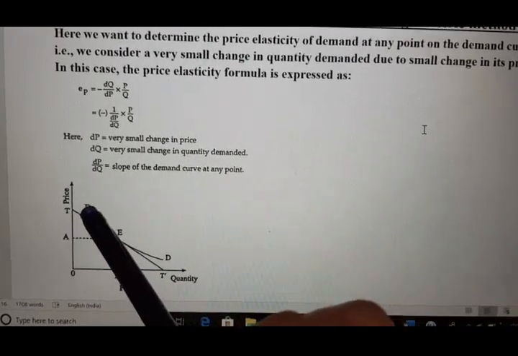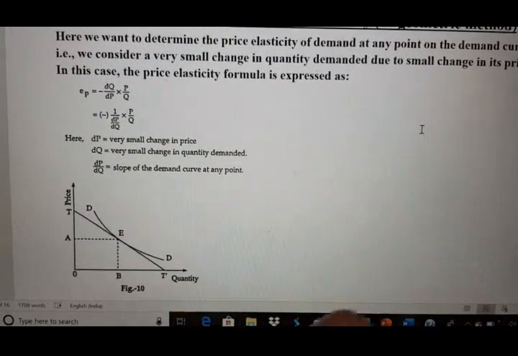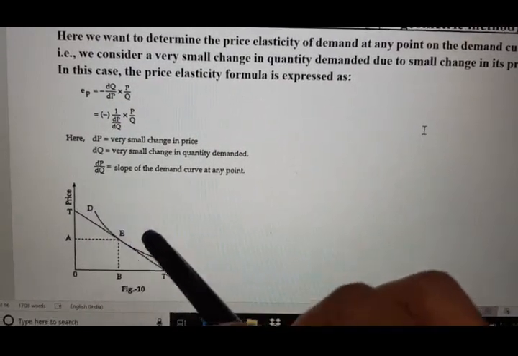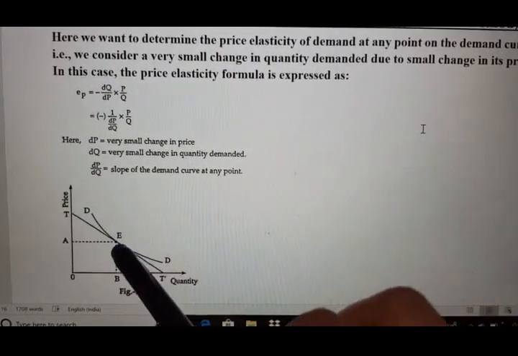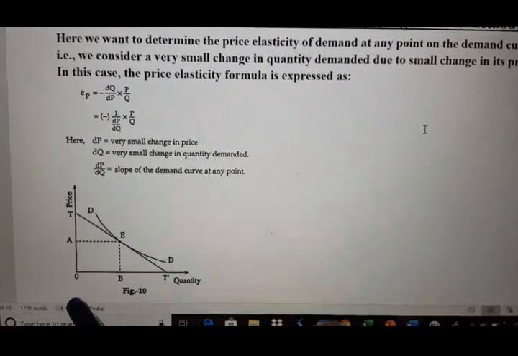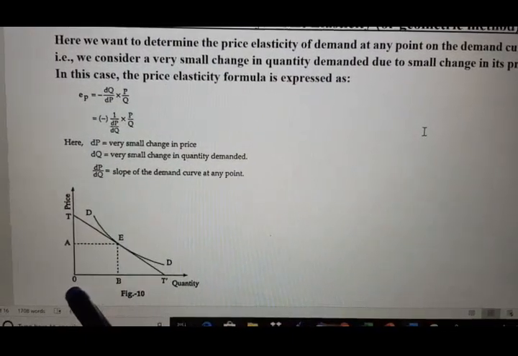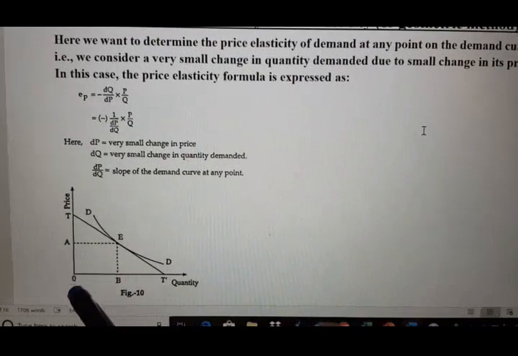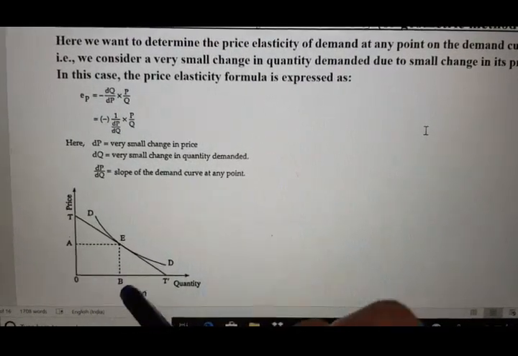This tangent TT' cuts the demand curve at point E. If you consider this point E, our price is 0A and the quantity demanded is 0B.